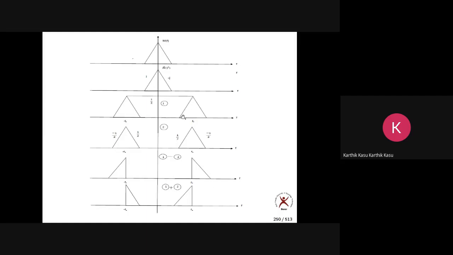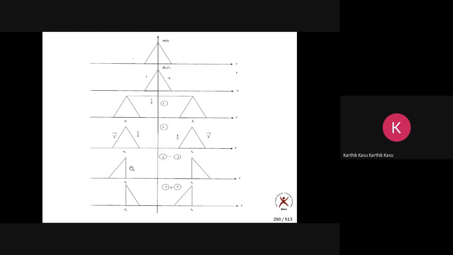Now here it is 1 by 2 and it is also 1 by 2. 1 by 2 minus 1 by 2, what do you get? 0. To the left side of fc, both are 1 by 2, so this minus this is nothing but 0. To the right side of fc, it is 1 by 2 and minus 1 by 2. So 1 by 2 minus of minus 1 by 2 is 1. Just like this.